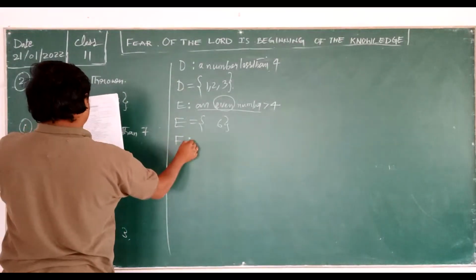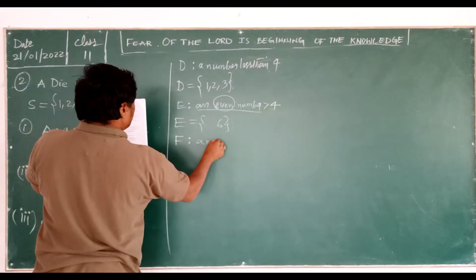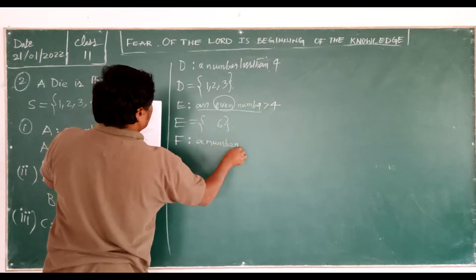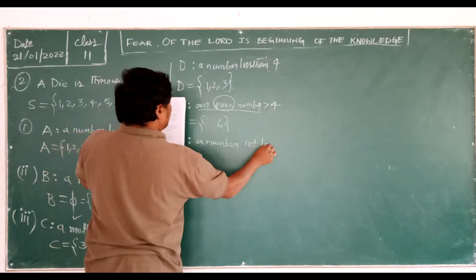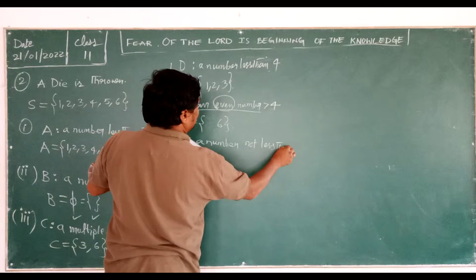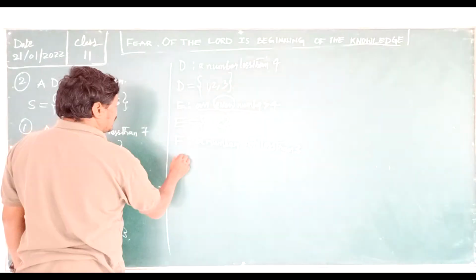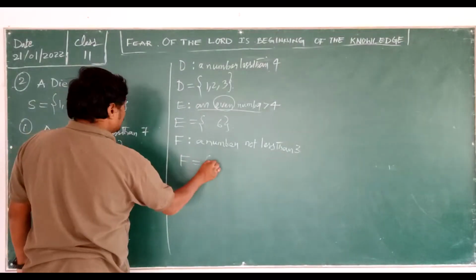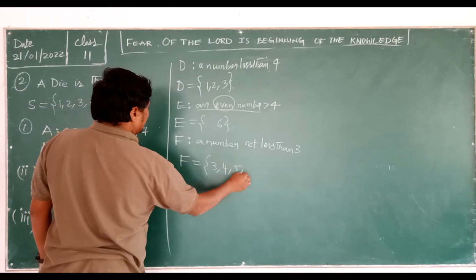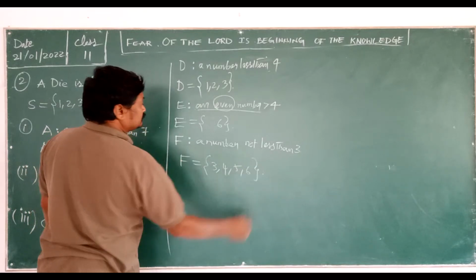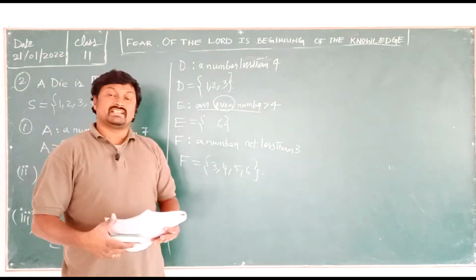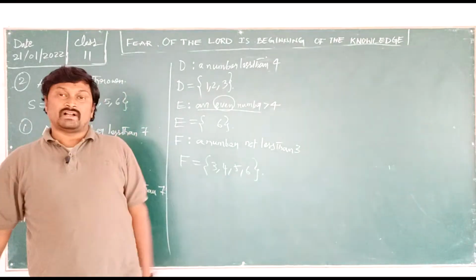Then F is given here as a number not less than 3. Not less than 3 means it is 3 and greater than 3. So now you can write F is equal to 3, 4, 5, 6. Not less than 3 means it comes 3, 4, 5, 6.